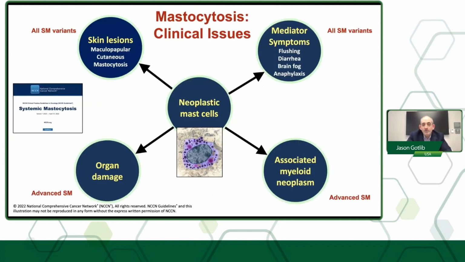So what are the clinical issues for mast cell disease? Well, these neoplastic mast cells can lead to mediator symptoms, whether this is indolent disease or advanced disease, for example, flushing, diarrhea, brain fog, and of course, anaphylaxis. Patients can have skin lesions, which can be both cosmetically worrying, but also can be very symptomatic. There is the associated myeloid neoplasm that is, again, very common in advanced disease, and then the organ damage related to the mast cell component.